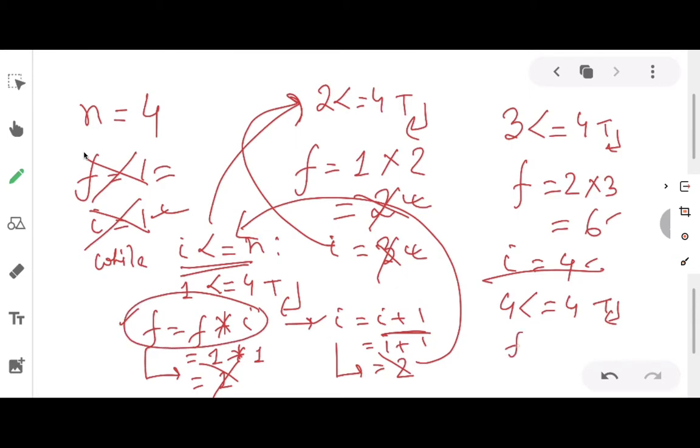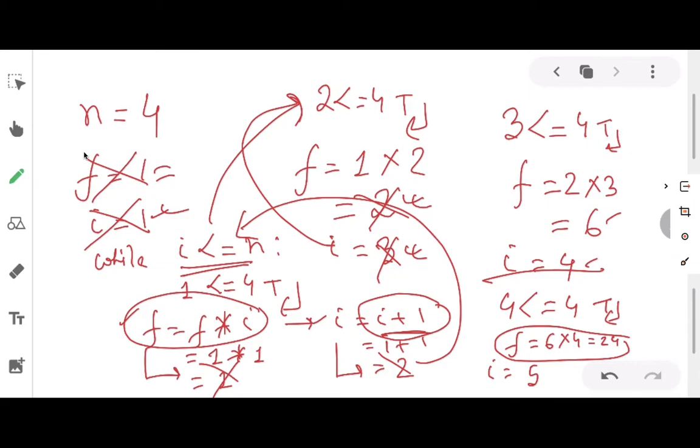So what we'll get here? F equals to f into I. What is f? F is 6. 6 into I is 4. 6 into 4 is how much? 24. And then I equals to I plus 1. This line will be executed. What is I? I is 4. 4 plus 1 is 5. So now f is how much? F is 24. After that again the condition will be checked.